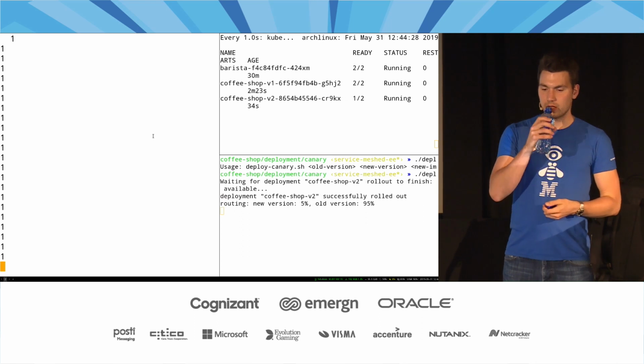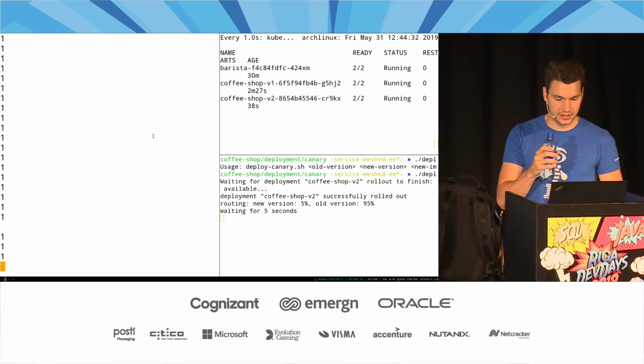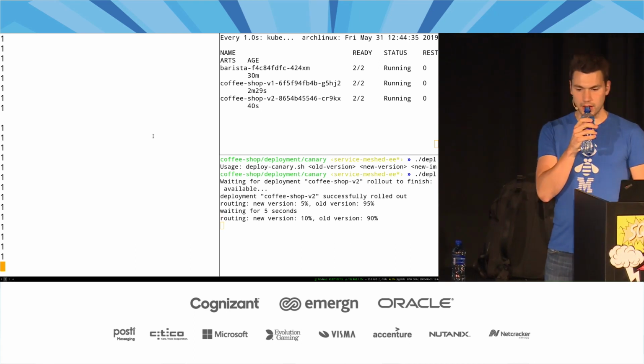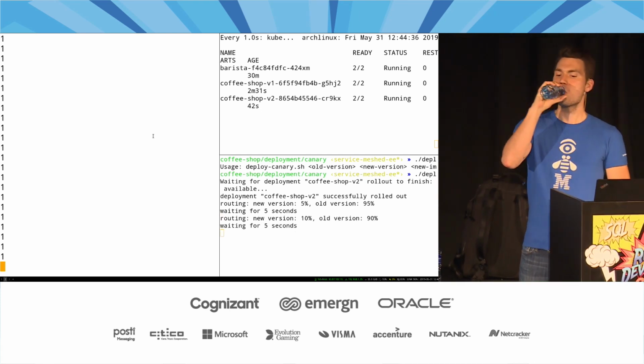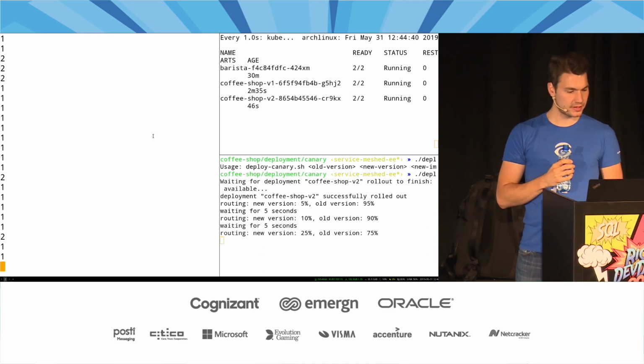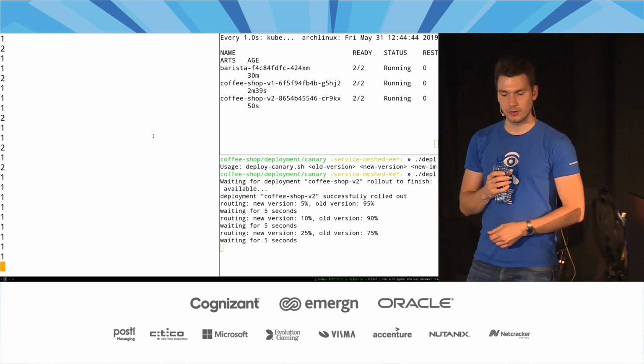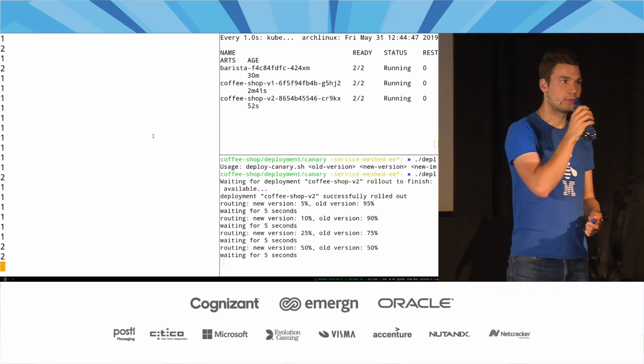So once that is up and running and being rolled out, then it will gradually increase the traffic here from 5% to more. And then you can see that you slowly get more and more responses from version v2 until, well, that is fully rolled out with that approach.